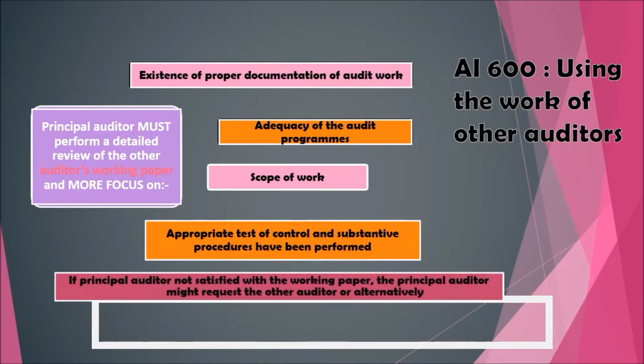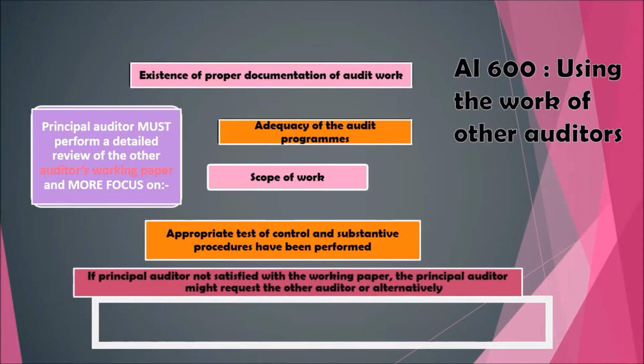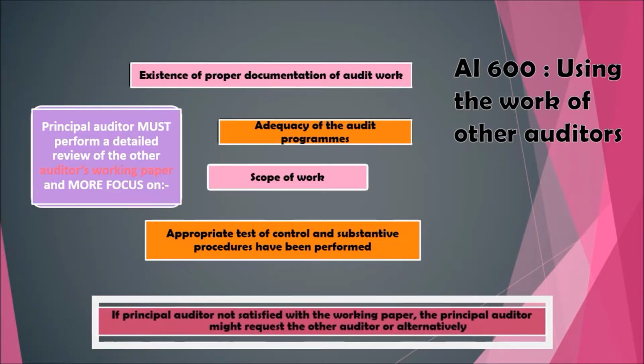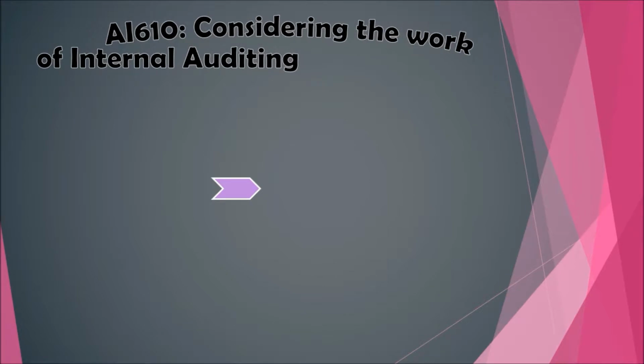If the principal auditor is not satisfied with the working papers, the principal auditor might request the other auditor to perform supplementary tests, or alternatively, the principal auditor might need to perform the tests. Next, ISA 610, considering the work of internal auditing.